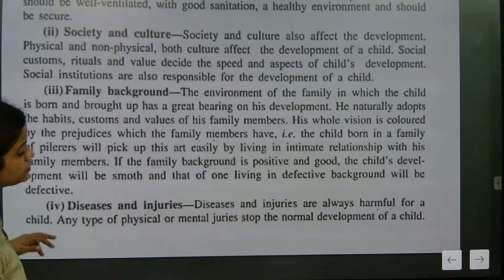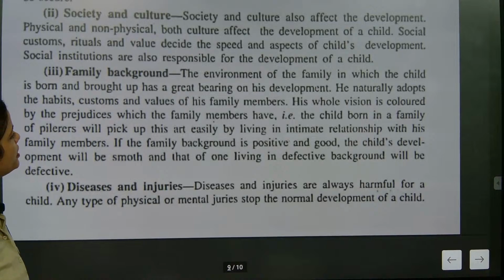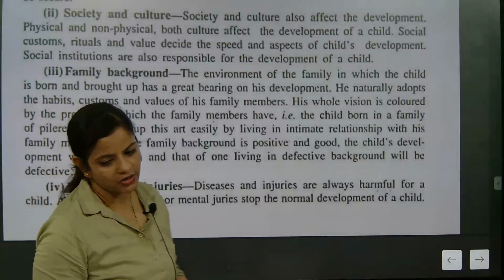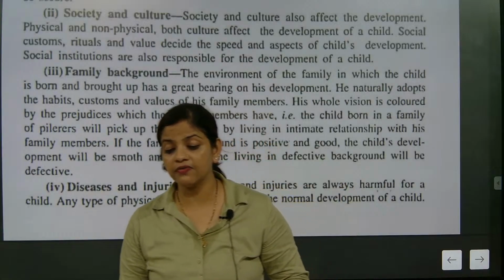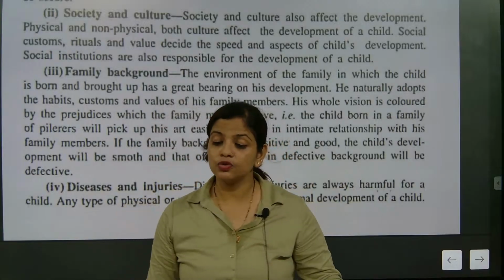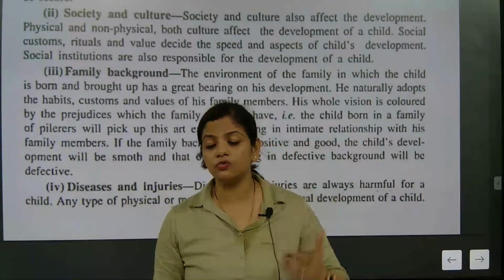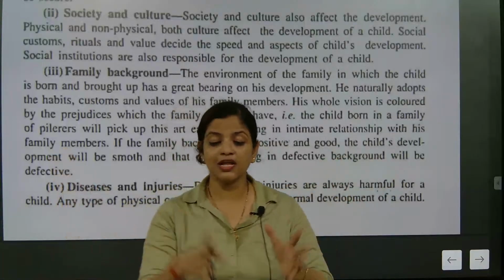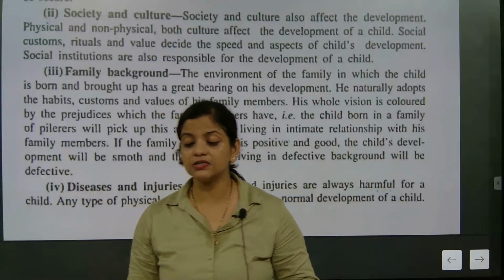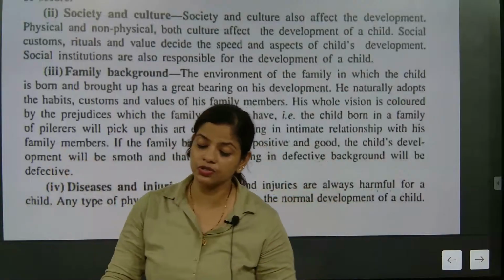Family background is most important here. If somebody talks about family background, there is always a saying: what a parent cannot give, a grandparent can give. This is the best answer, because being a mother or father, your sources are limited, but grandparents have unlimited sources of knowledge.